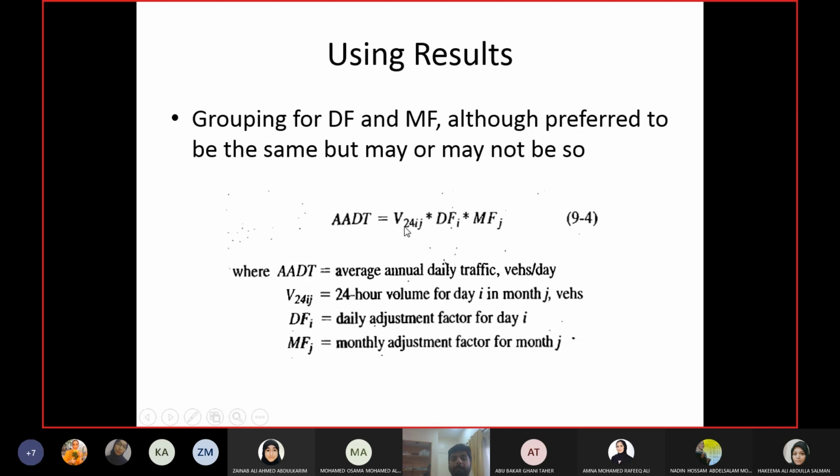Then you see which one is the closest control point or the group of control count locations, whichever is the case. If you did the grouping, then look at the closest group. If you didn't do the grouping, then look at the closest control count location. For that control count location, find out the daily adjustment factor for the day I and the monthly adjustment factor for the month J, and you multiply with them. You will get AADT. So any 24-hour count multiplied by the adjustment factor of the respective day and month will be converted into AADT, average annual daily traffic.